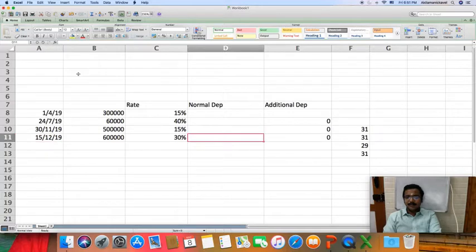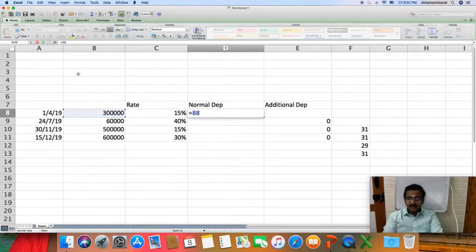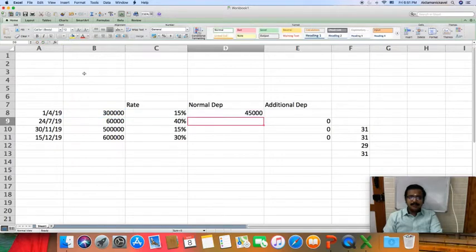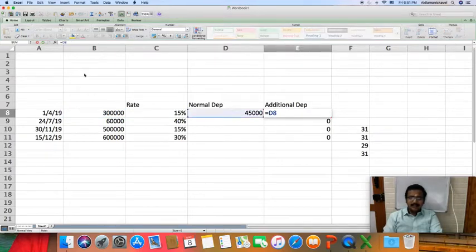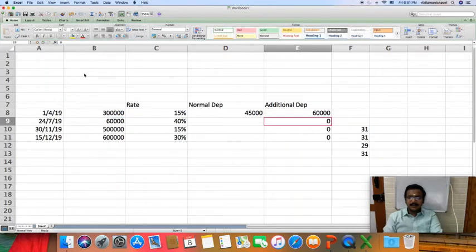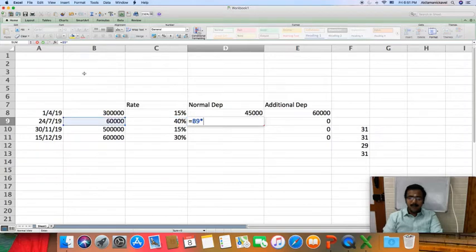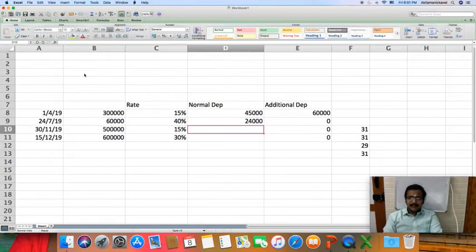Okay. So for this it is 3 lakh into 15%, 45,000, and 3 lakhs into 20%. How much is additional depreciation? 20%. And next asset, computer, 40%, we can claim in full. And in case of this plant, only 50% of the depreciation can be claimed.